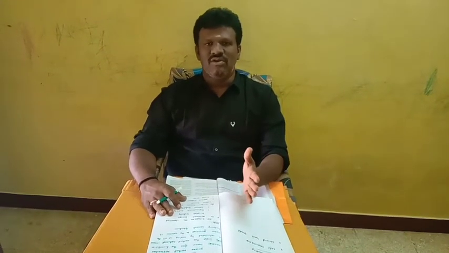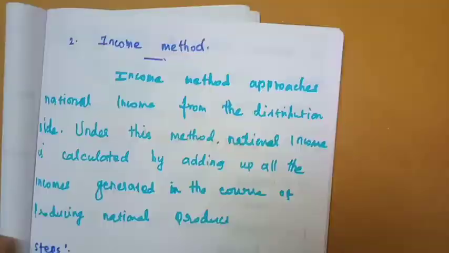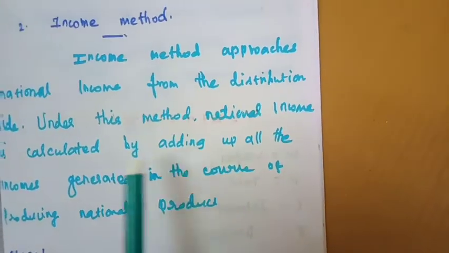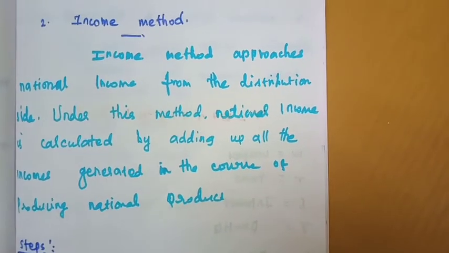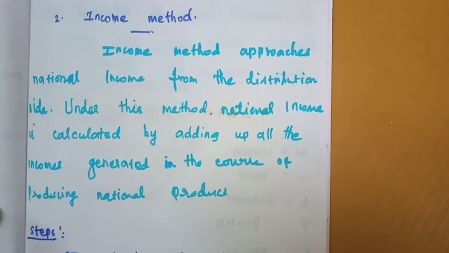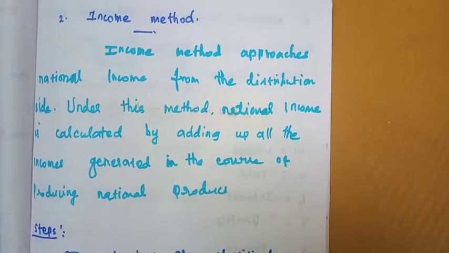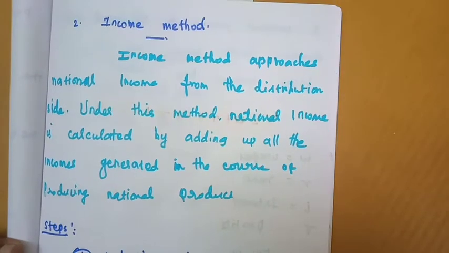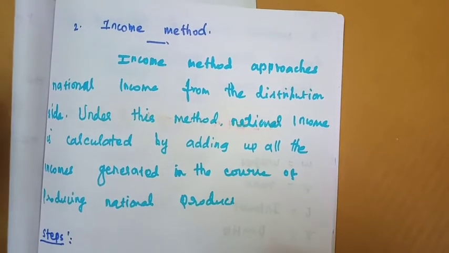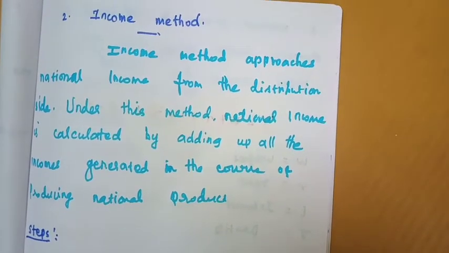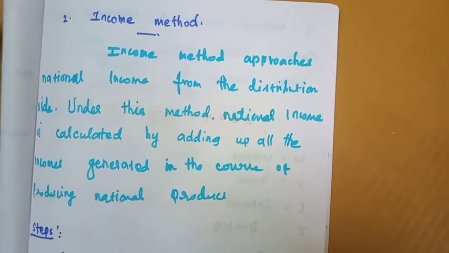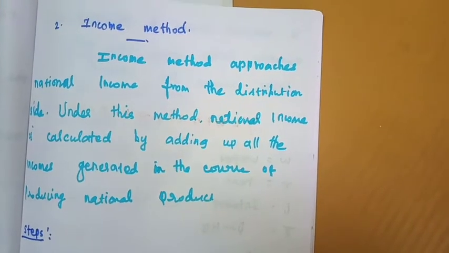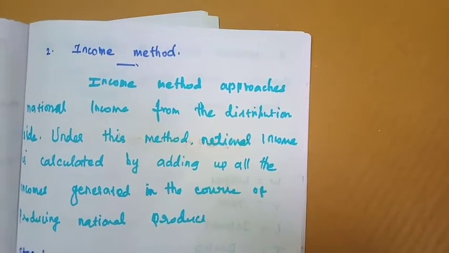Next we will go into detail. The income method approaches national income from the distribution side. Under the income method, national income is calculated by adding up all the income generated in the course of producing the national product. For example, you calculate all the sources of income from the industrial side, the agriculture side, and the service sector side, and add these three sectoral incomes.